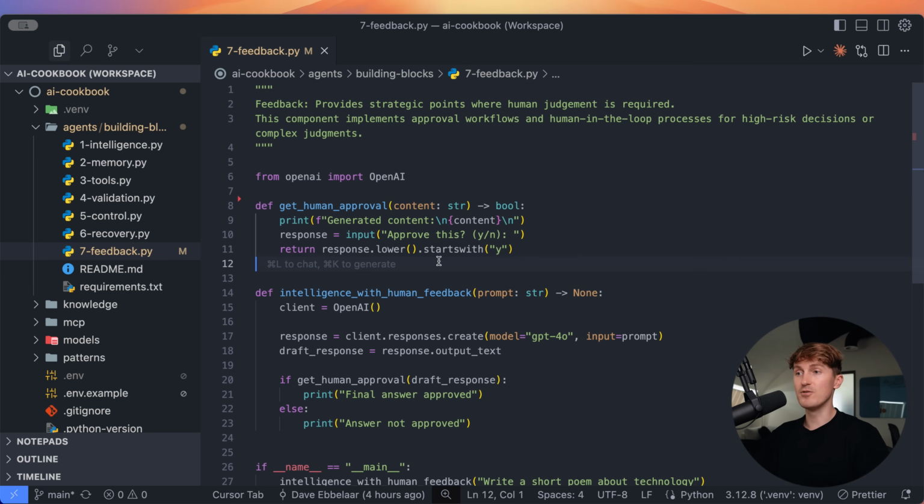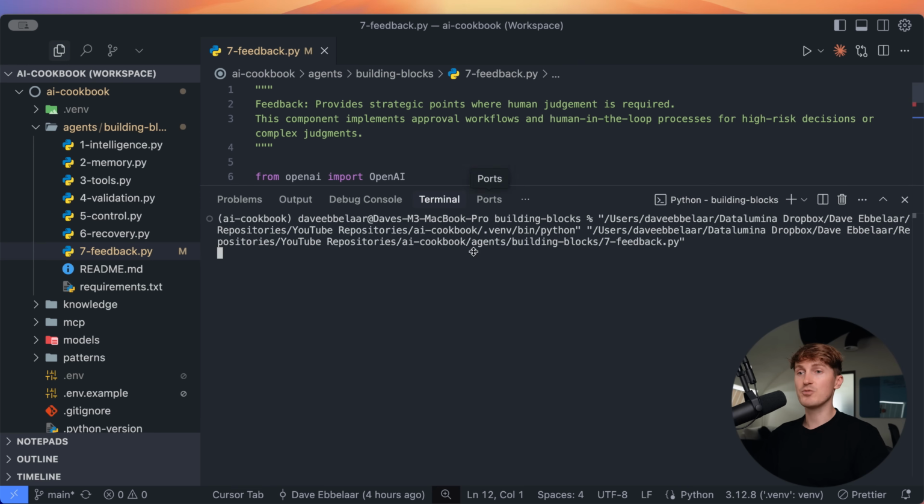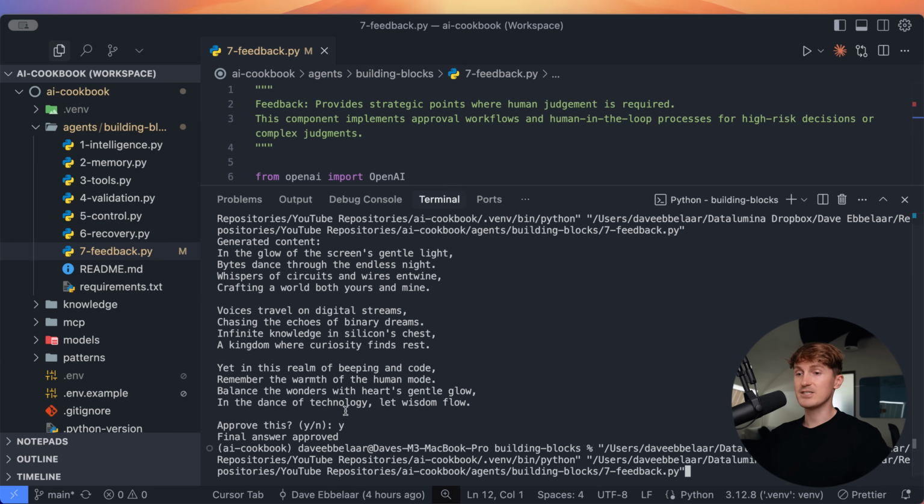You want to create a full stop where if you, for example, run this, and I'm running this in the terminal over here to showcase this. Let's say we're generating a piece of content. So here's the content generated. Right now, the agent, before it continues, it waits for approval. So I'm here right now doing this in the terminal. But again, in a real application, you want to have some systems that users can easily interact with and get a notification from. So let's say I do yes, then final answer is approved.